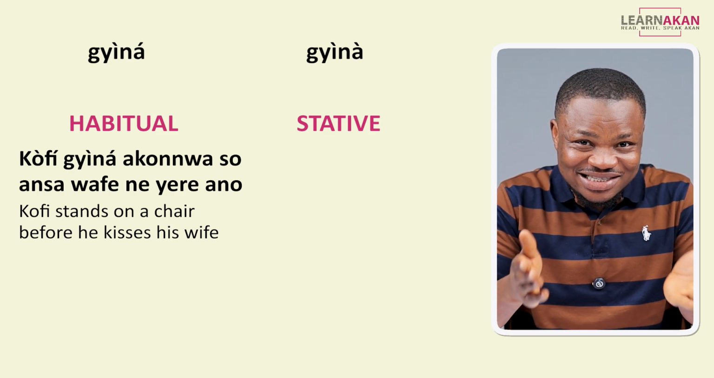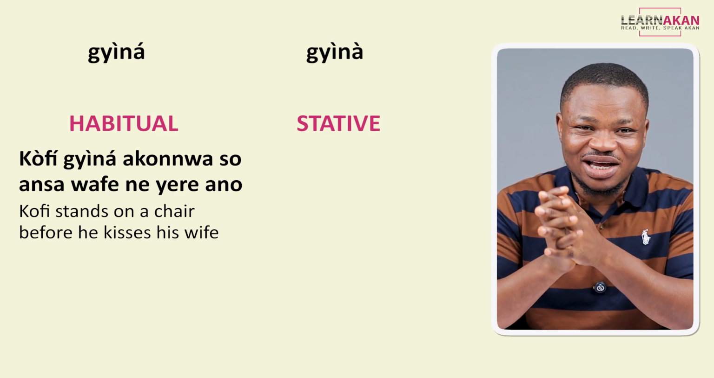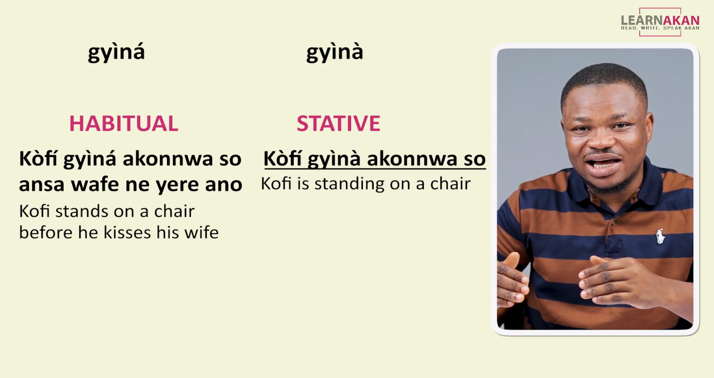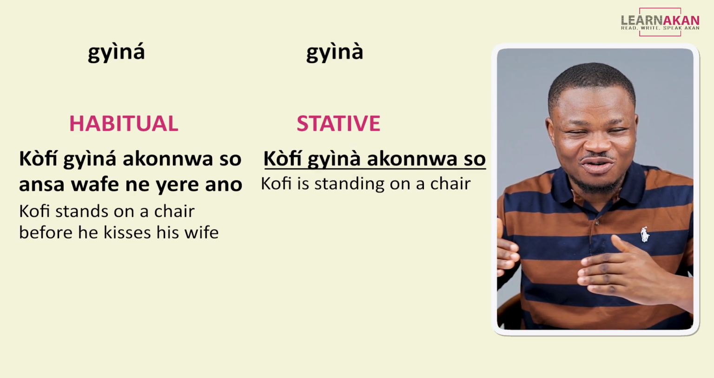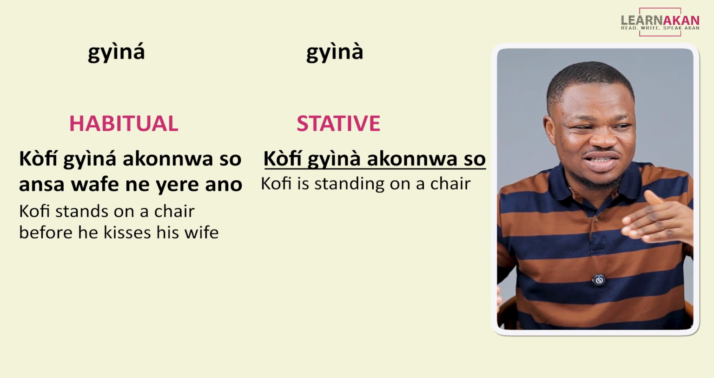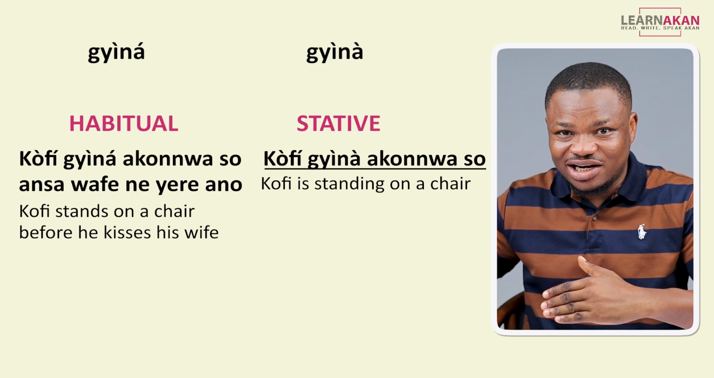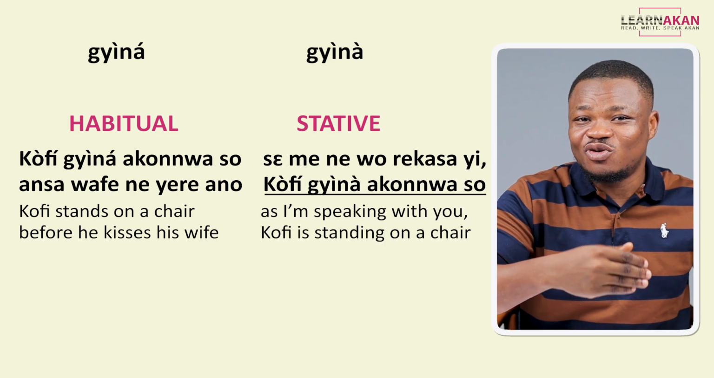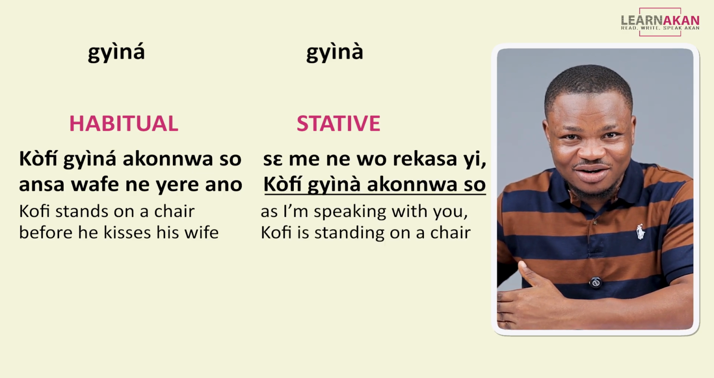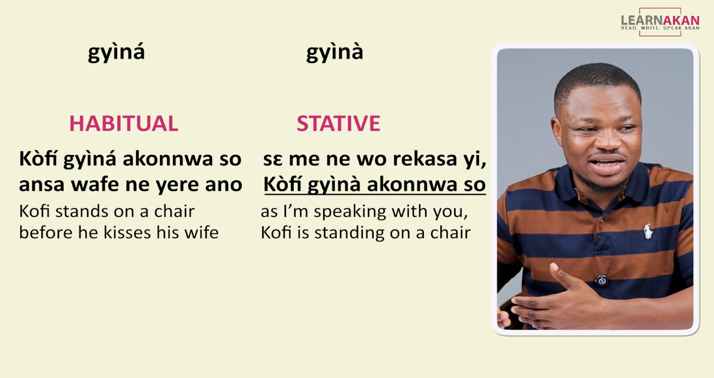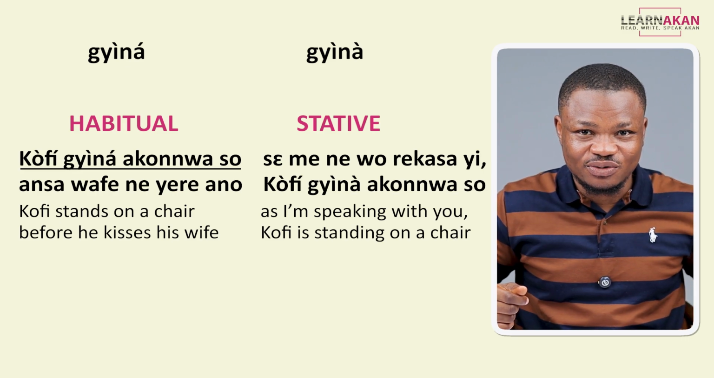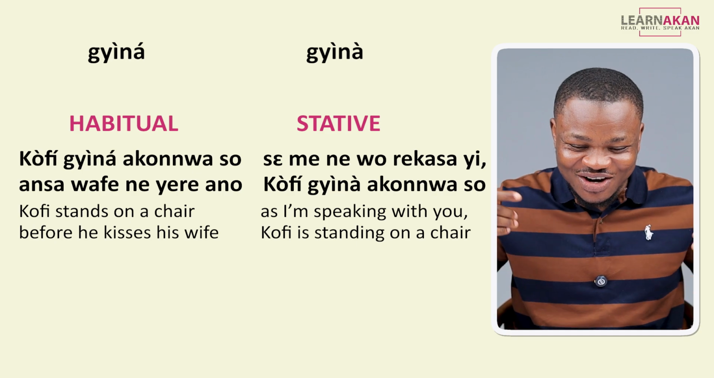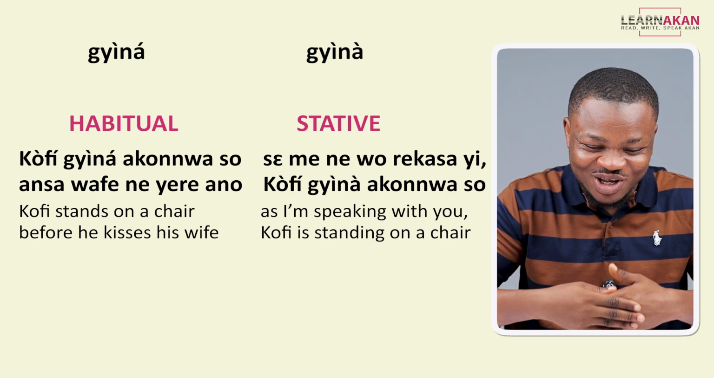So if we are using this same sentence example, we can say Kofi jina akonya so. Kofi stands on a chair, but at the moment, okay? So, Kofi jina akonya so, all right? Kofi jina akonya so, as against Kofi jina akonya so, okay? Kofi jina akonya so, ansa wafe ne yere ano.